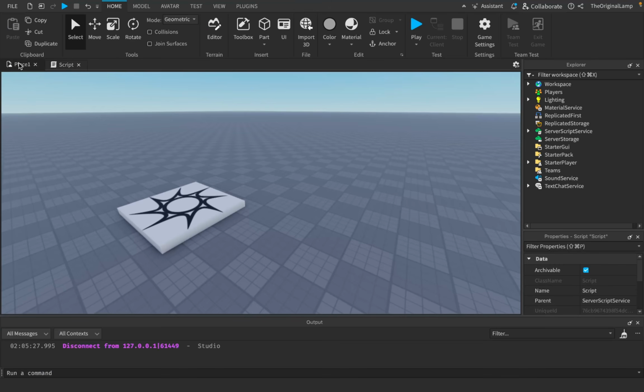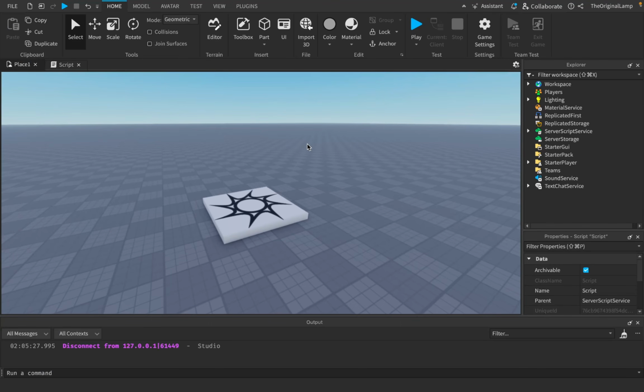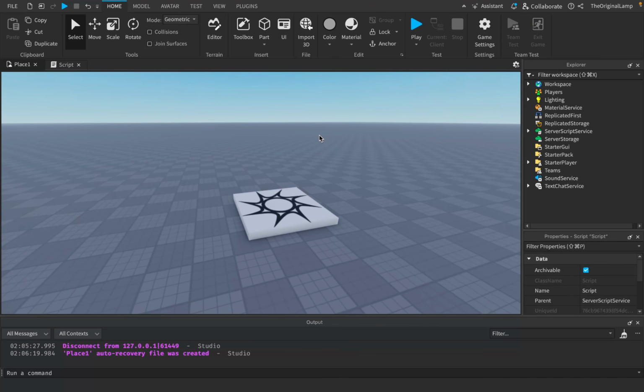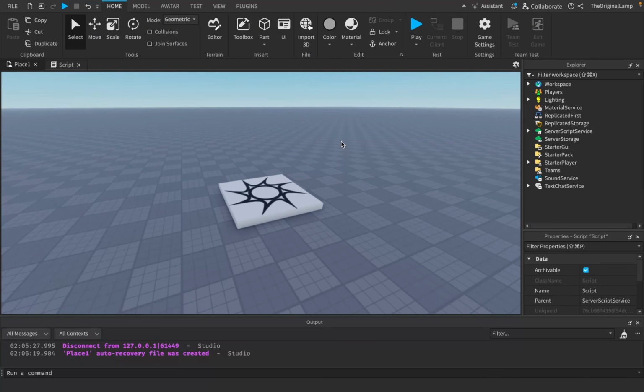All right, so the first terms of service rule that I'm going to break, or sorry, not break, that we're going to fully abide by, but add to our game, is the rule that you're not allowed to encourage politics. You can't make a game that promotes one side over the other. You can't really make a game based around real life politics. Roblox wants to be safe here. It wants to make an enjoyable experience, as it says in the terms of service.